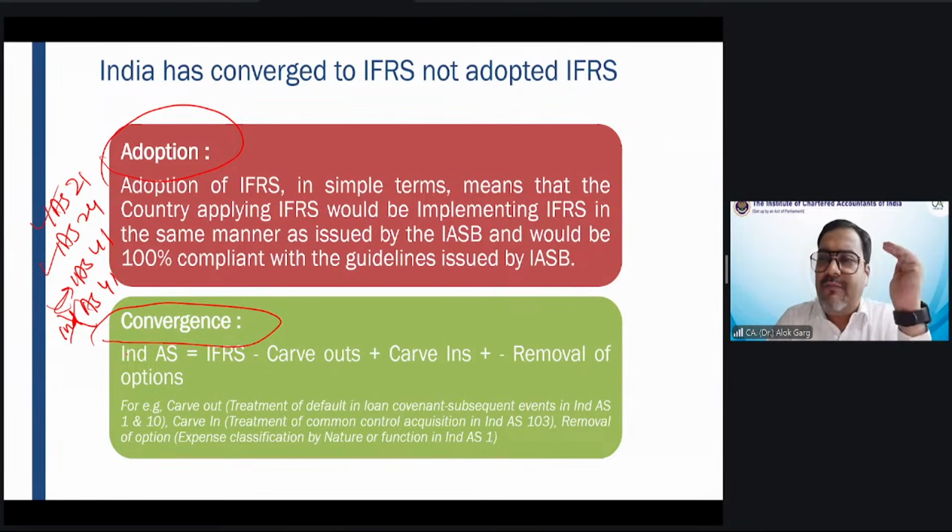When I boarded my flight, I trained my mind: Mr. Alok, you need to use the word SGFRS, not Ind AS, not IFRS. You have to use the word SGFRS while speaking with the Singapore audience. Is that clear, my dear friends? Is that clear to all of you? Yes? Absolutely fantastic. Absolutely great.